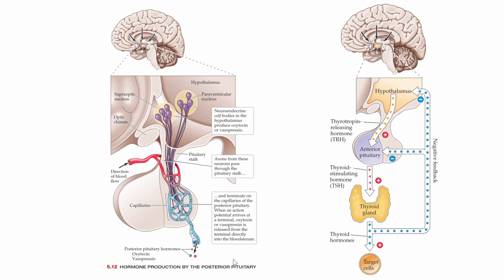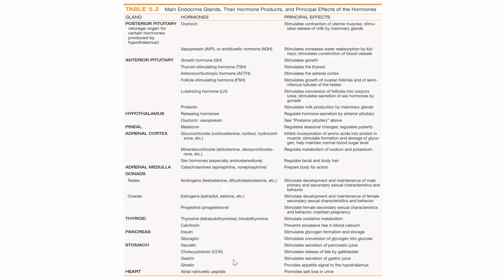The hypothalamus releases TRH. TRH then stimulates the thyroid from the anterior pituitary, and then the thyroid generates thyroid hormones, and they strike the target organs. So this is the table of the major endocrine glands, their hormones, and what effect those hormones have on the human body.